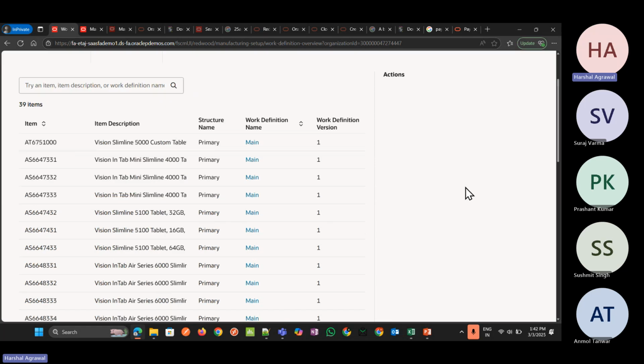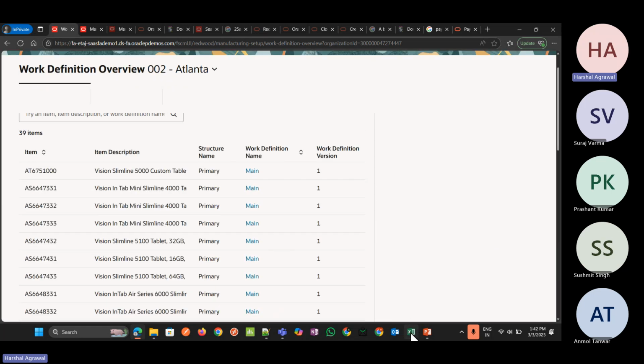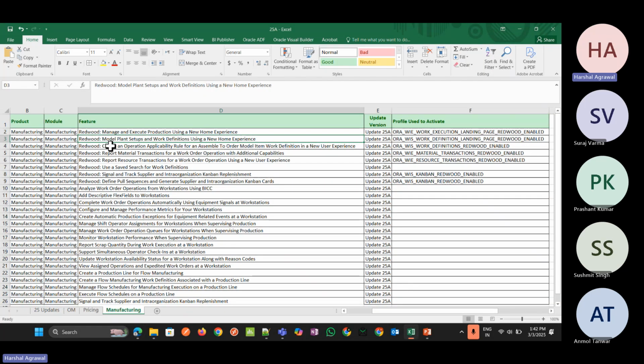Okay, till it gets loaded, we'll just go with the next feature. The third feature is to create an operation applicability rule for the assemble to order model item work definition in the new experience.